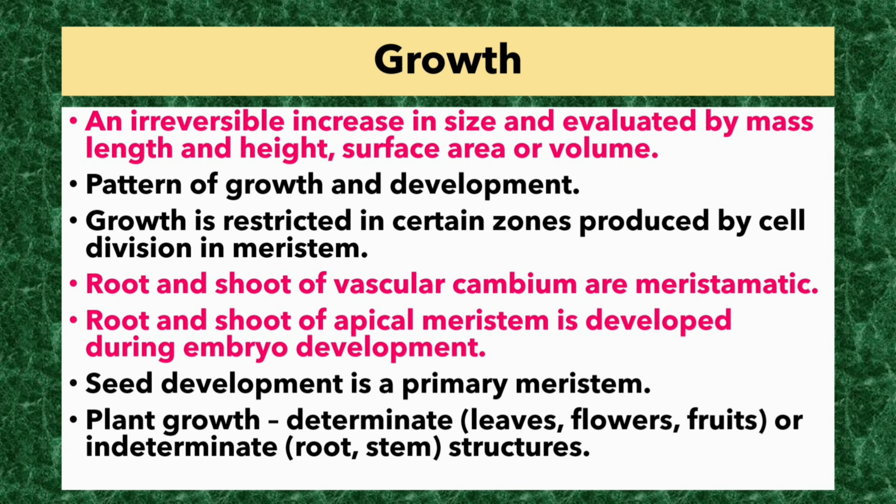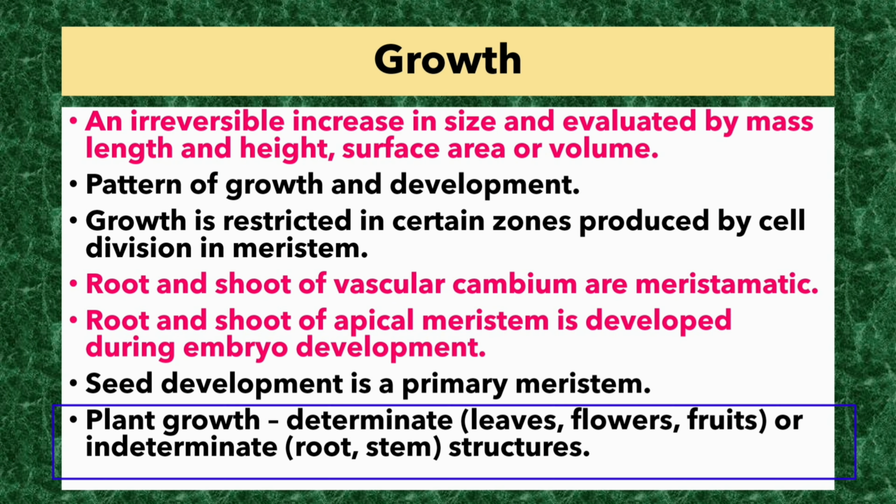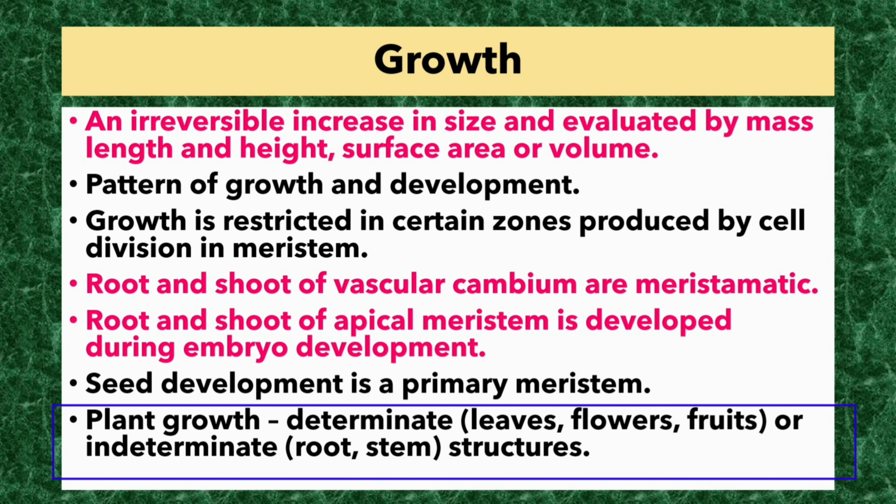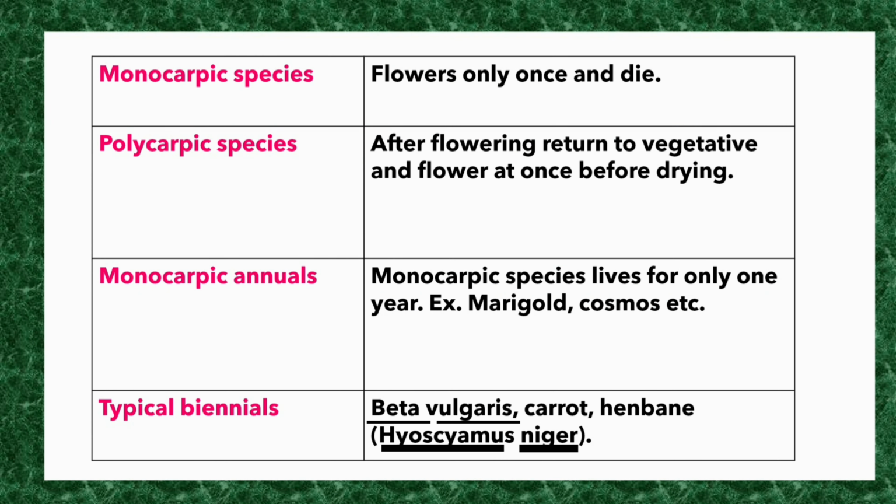There are two types, determinate and indeterminate. Determinate usually means the main stem ends with a flower or other reproductive structure, whereas in indeterminate, the main stem will just keep on growing. Example, root stem. Monocarpic species flower only once and die. Polycarpic species, after flowering, return to vegetative and flower once again before drying.